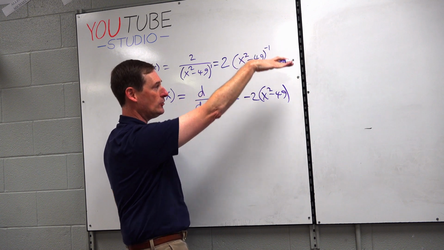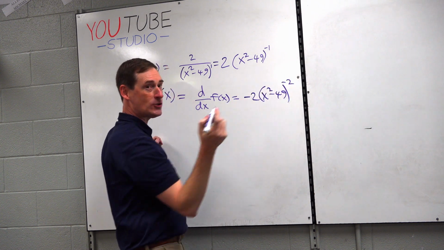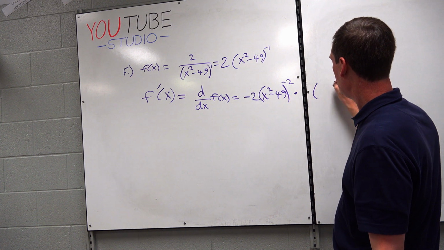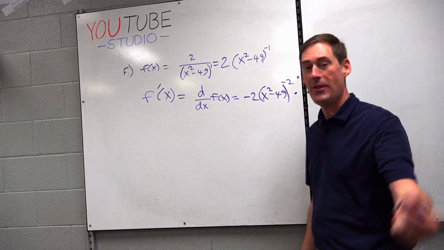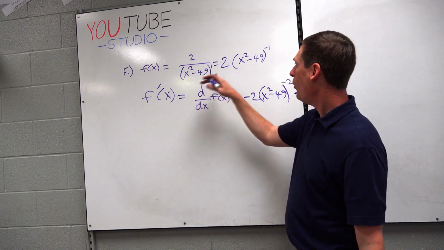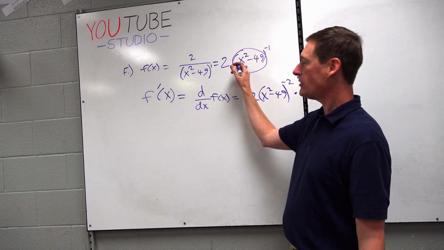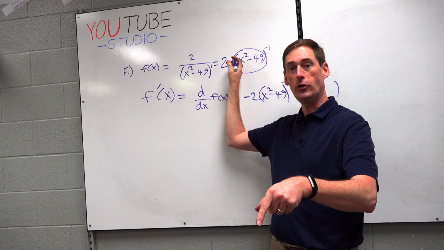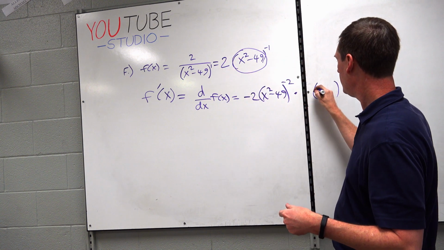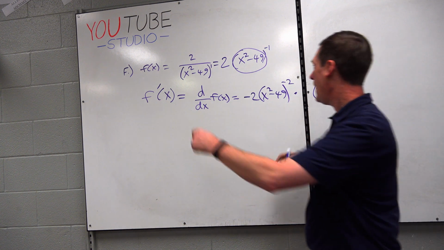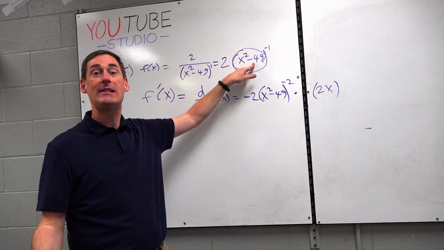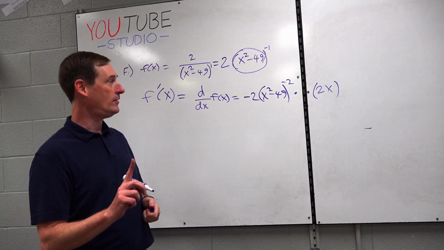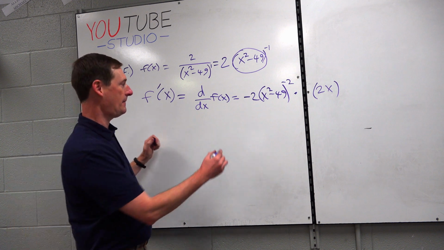So negative 1 goes to negative 2, times the chain rule, because every derivative has a chain rule. I'm going to say that so it's just implanted in your brains. What is the derivative of the original base, x squared minus 49? The derivative of x squared is 2x to the first, or 2x. And the derivative of minus 49 is minus 0 because it's a constant. There's your derivative. Now, we just have to simplify.